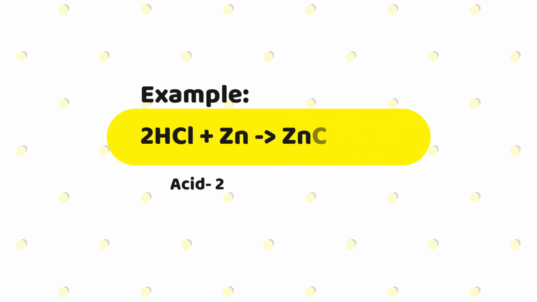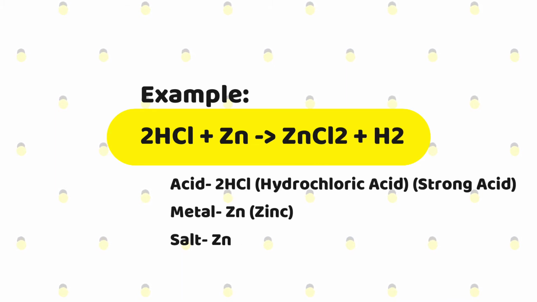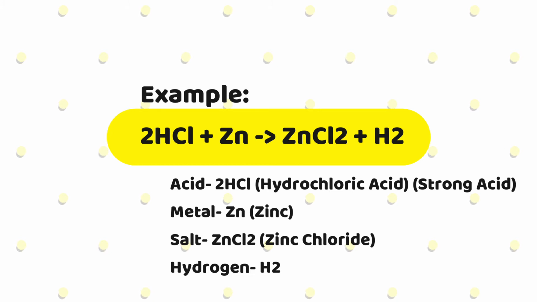If I take hydrochloric acid and react it with zinc, they will start forming a salt, which is zinc chloride, and hydrogen gas will be released in the form of bubbles.